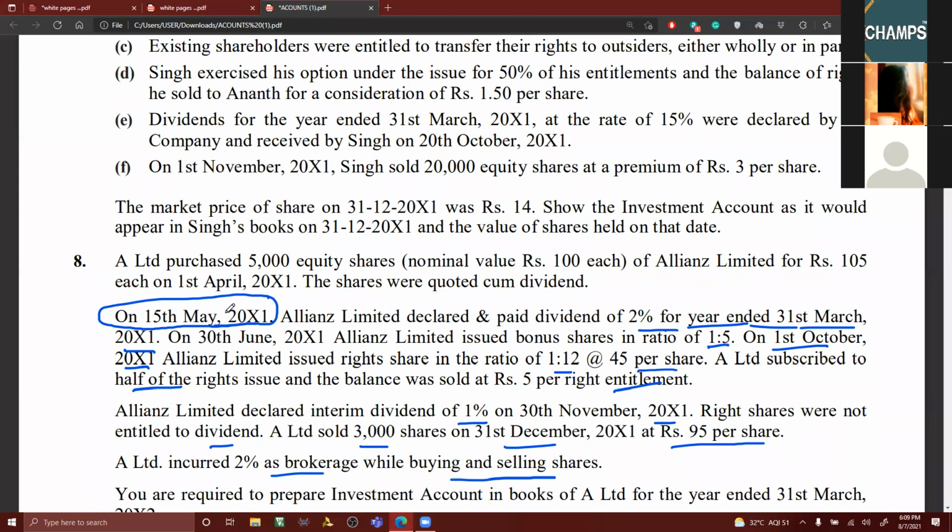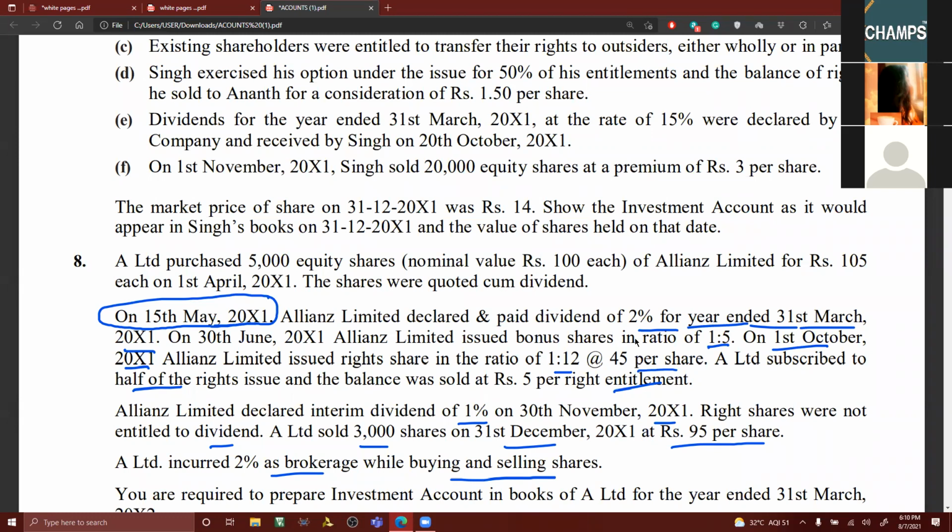Cum means within. On 15th May 2011, Allianz Limited declared and paid dividend of 2% for the year ended 31st March 2011. So this is a dividend pertaining to the previous year, received in the current year. A Limited was not holding any shares in the last year.